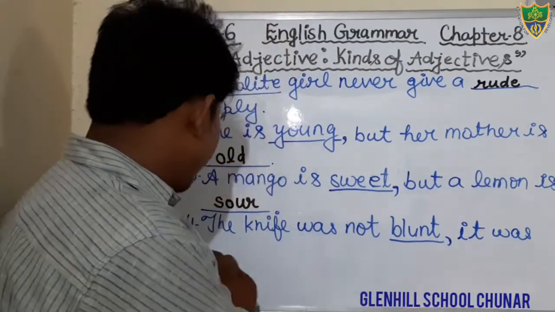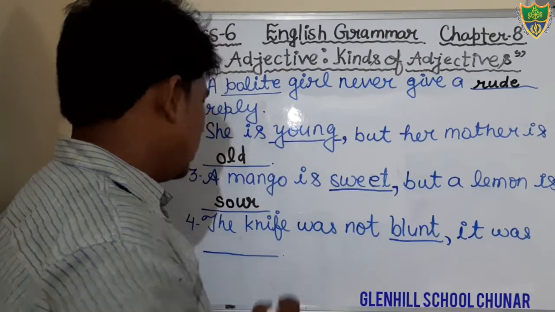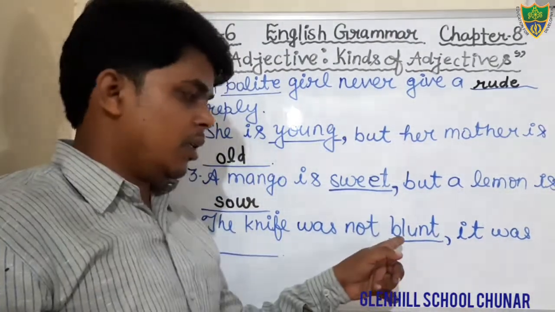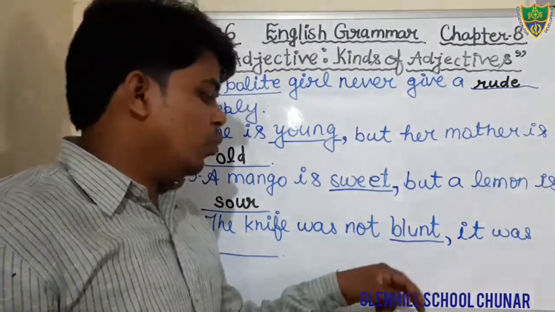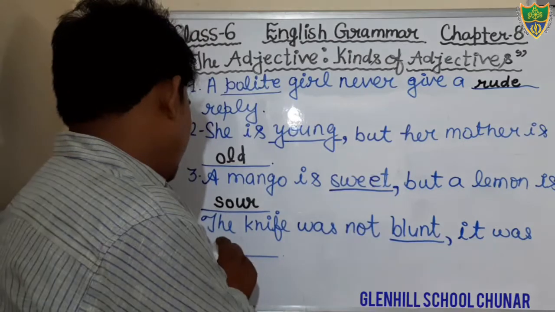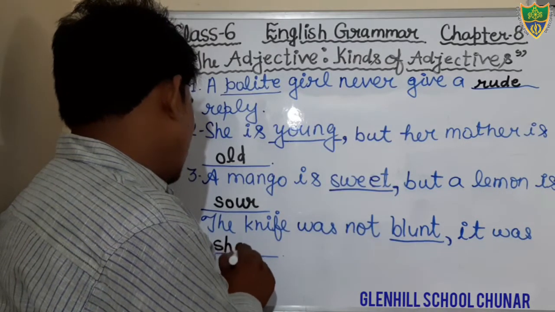There is a blank you have to fill. Just see. The knife was not blunt. It was sharp. The opposite of blunt is sharp. SHARP.